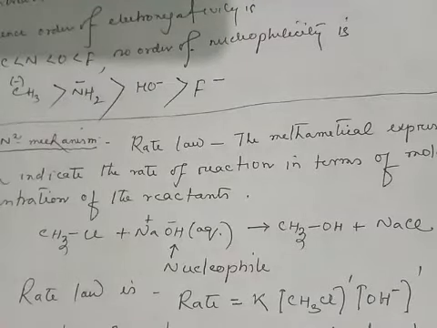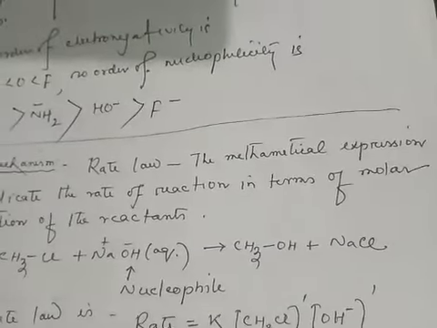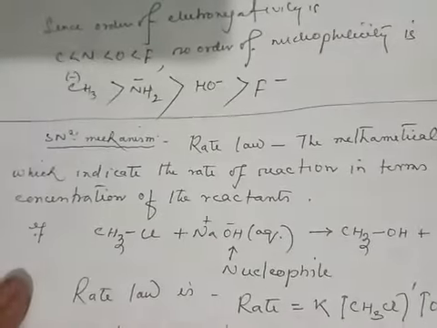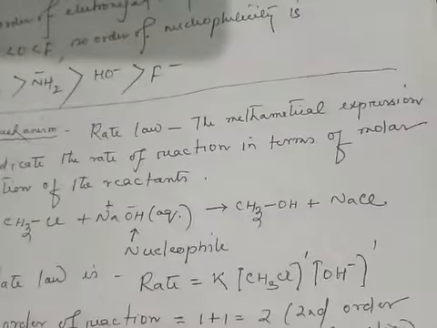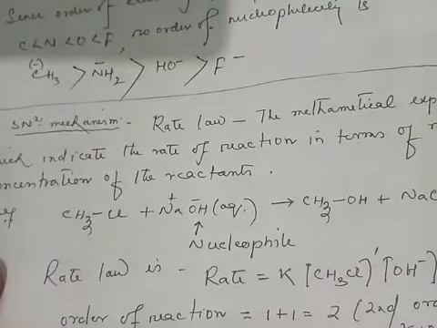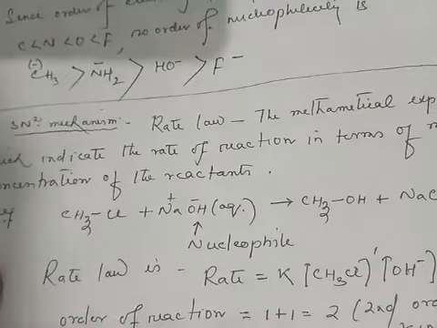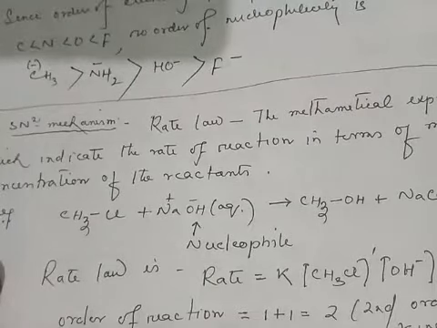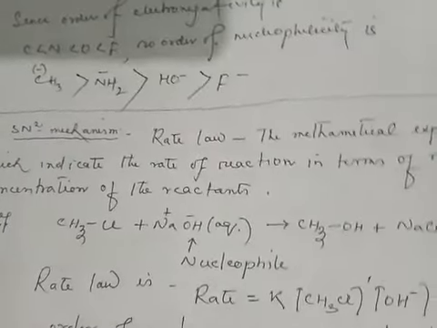So here the rate law is the mathematical expression which indicates the rate of reaction in terms of molar concentration of the reactants, but it should be an experimental fact, whereas the law of mass action is a theoretical concept.